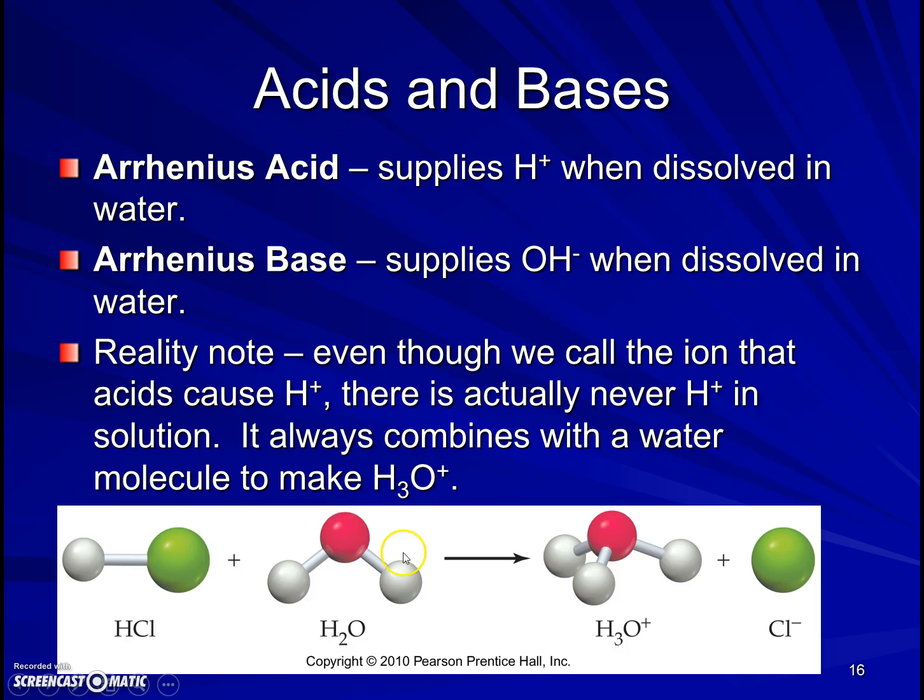The other trick to this, and this has to do with the picture down here, is that we call the ion that acids give in solution H+, because we think of HCl, for example, as breaking apart to make H+ and Cl-. But in reality, that's not what happens. In solution, we don't see hydrogen ions by themselves. The hydrogen ions get stuck to a water molecule, and we see H3O+, as we've pictured here, in solution instead of H+. So some books will call it H+ for historical reasons, even though we know that this is the case. Other books have switched and started calling the acid ion primarily H3O+.